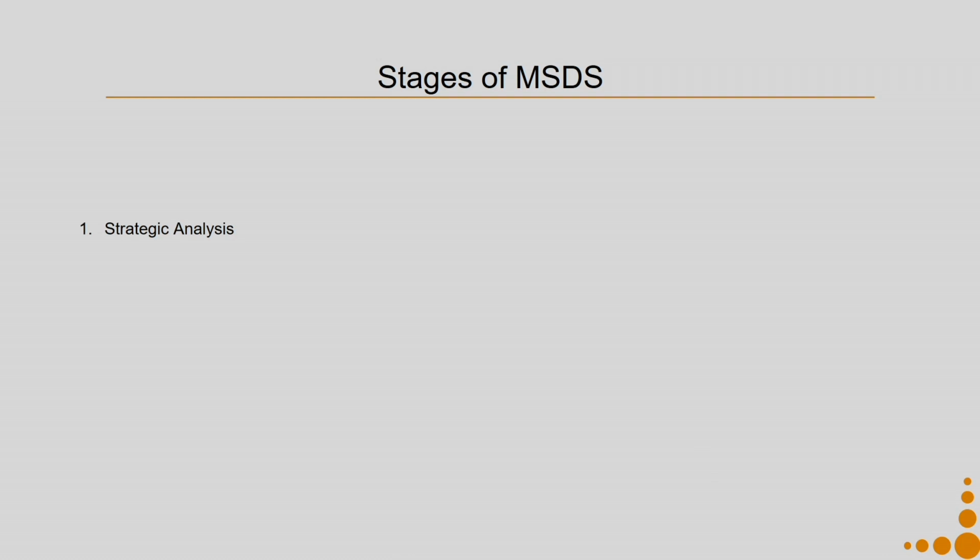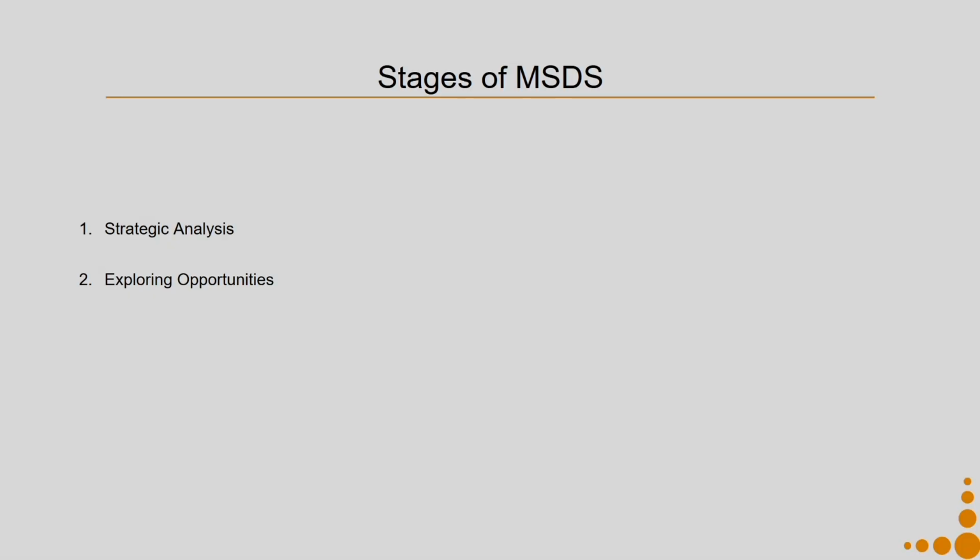So, let us come to the stages of this MSDS methodology. The stages involve strategic analysis, where we try to understand the existing scenario and come up with what should be the design intervention context. Then we get into exploring new opportunities. These opportunities are nothing but ideas and clusters of ideas. These ideas are supposed to be system oriented or service oriented ideas which help to achieve the sustainability target or achieve the design solutions which have been envisioned in the first step, that is the strategic analysis step.